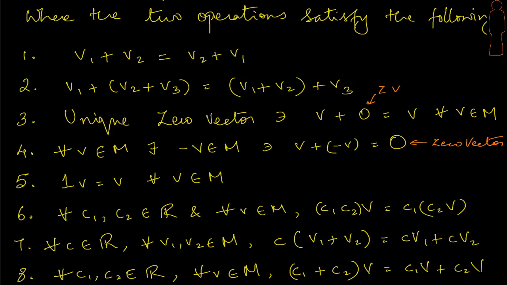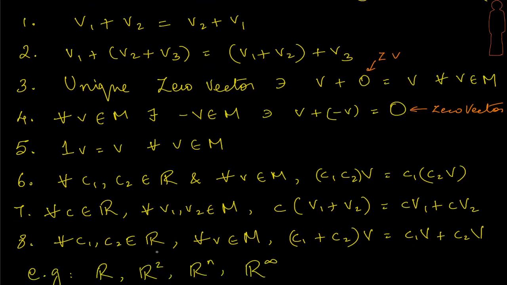Similarly, for any real constant and two vectors, the distributive law must hold. If I have C times V1 plus V2, it must equal C times V1 plus C times V2. Similarly, the distributive law on the real constants must hold in this vector space called M. If I have C1 plus C2 times V, it must give me C1V plus C2V, right? So these are the 8 properties, 4 of them for vector addition and 4 for scalar multiplication. Let us take a look at a few examples of vector spaces.